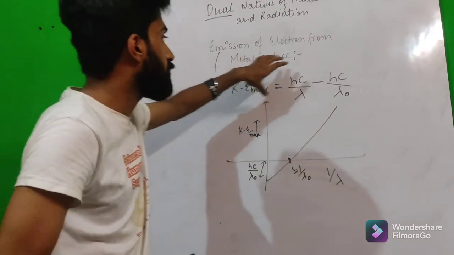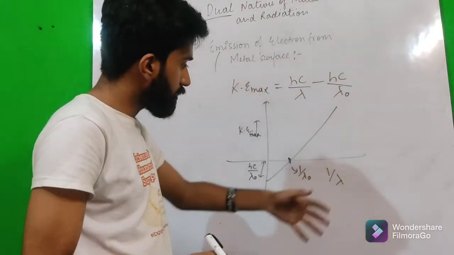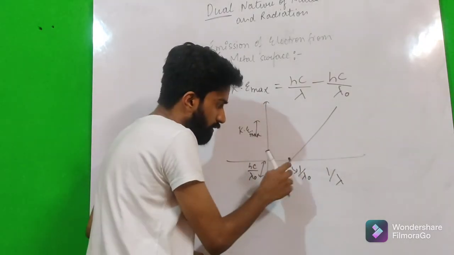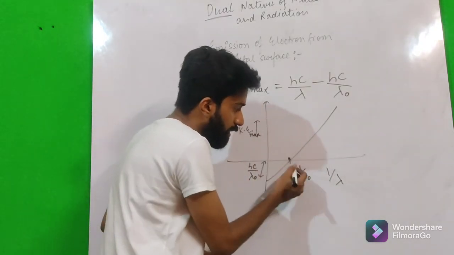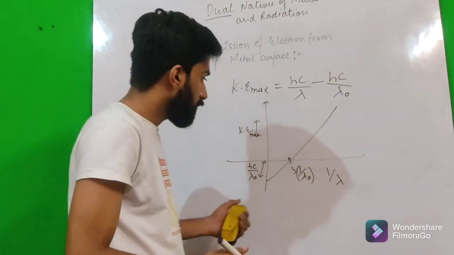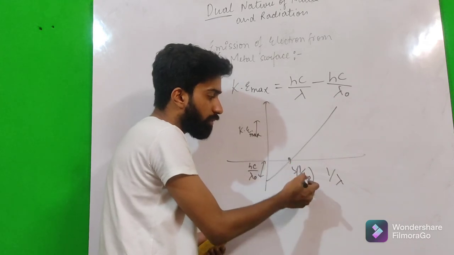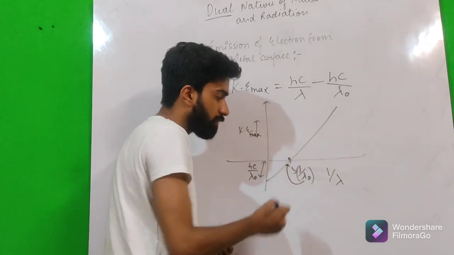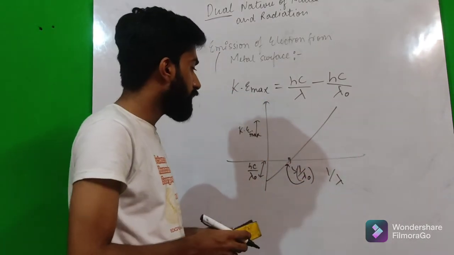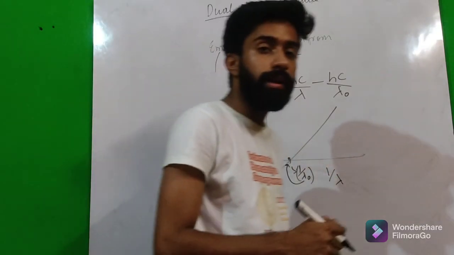If we use this equation, we can plot the graph according to this, and we can see that this is the minimum 1 upon lambda naught value. So if we reciprocate it, this is the maximum wavelength for any photoelectric emission.